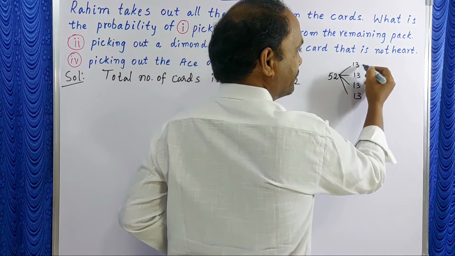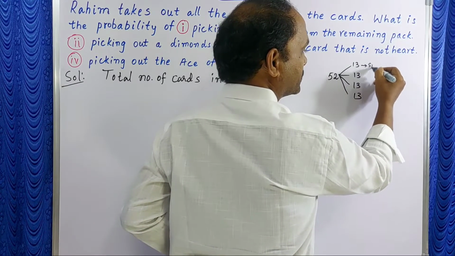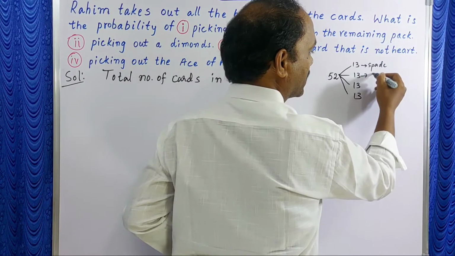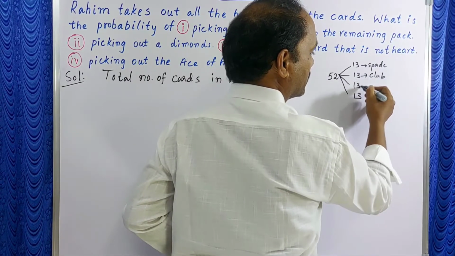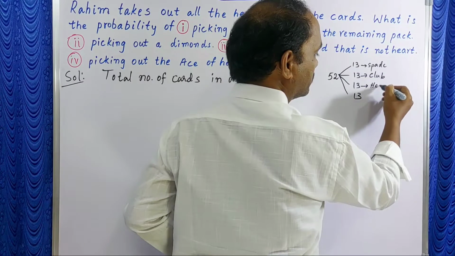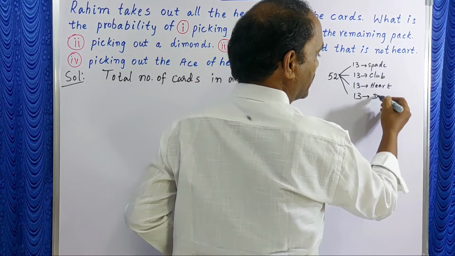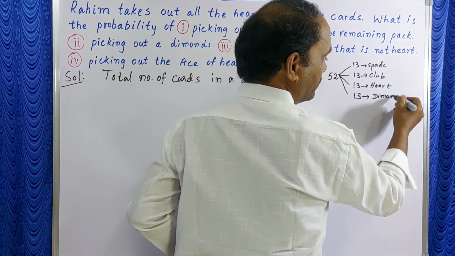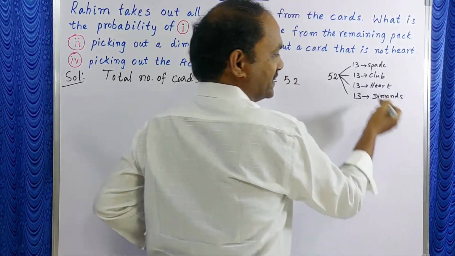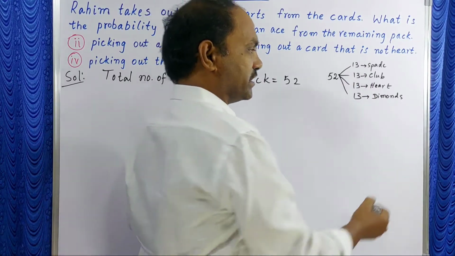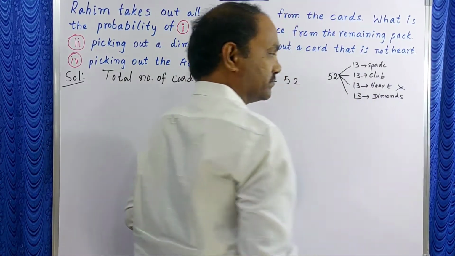This one is spade. Next one, club, heart and diamond. These 4 types are there. From this, hearts are removed.